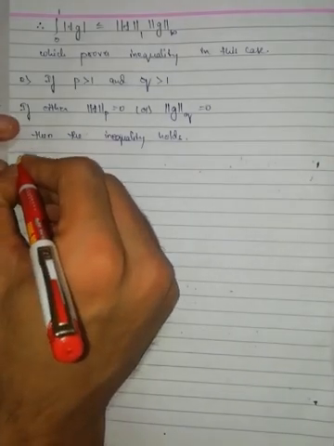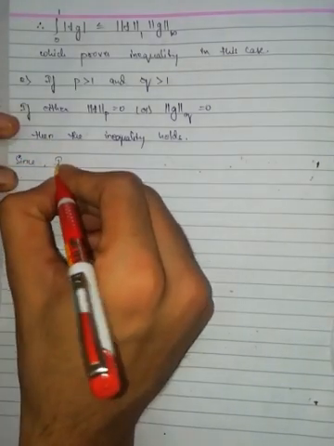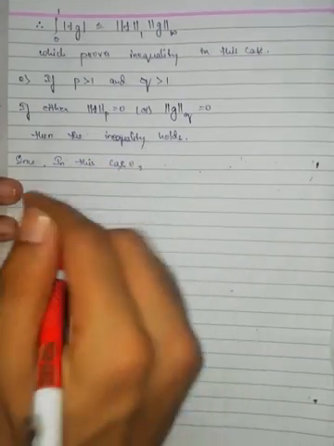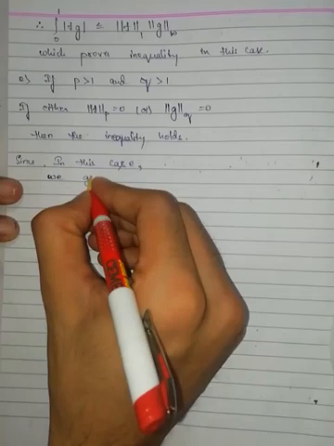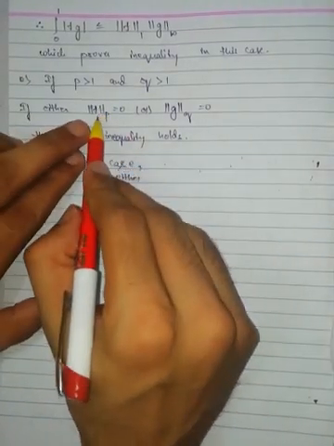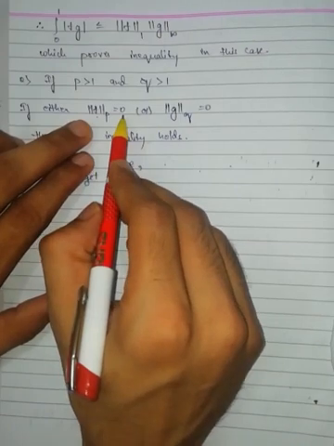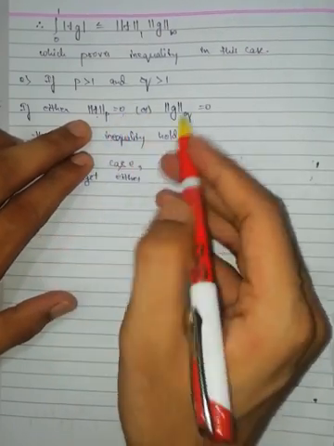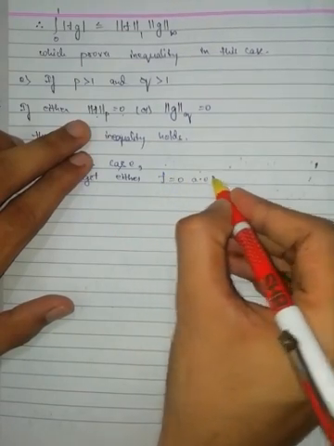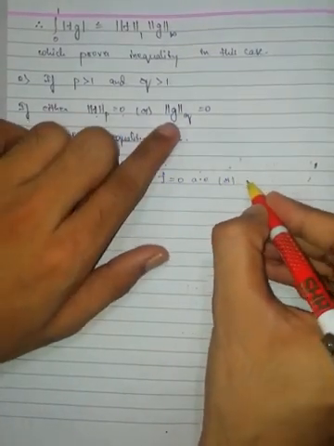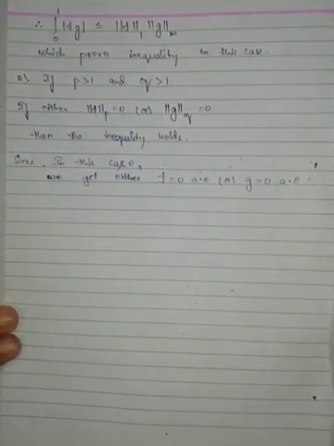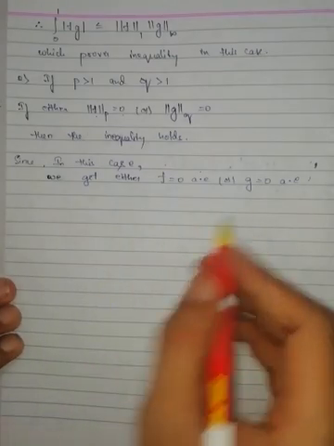Since in this case we get either f is equal to 0 almost everywhere, or g equal to 0 almost everywhere, from the definition of the p-norm.